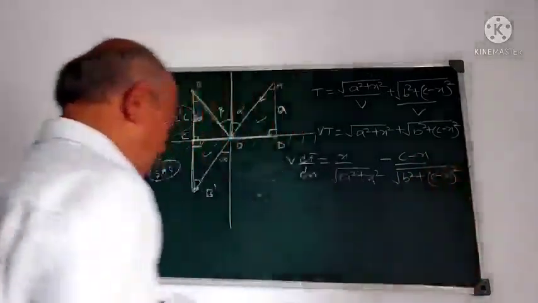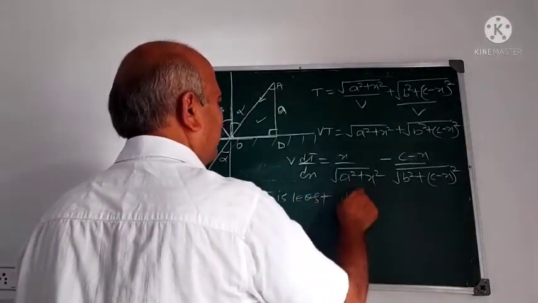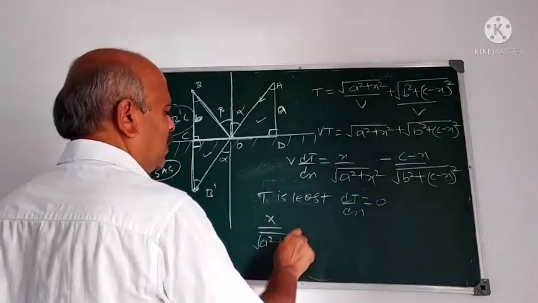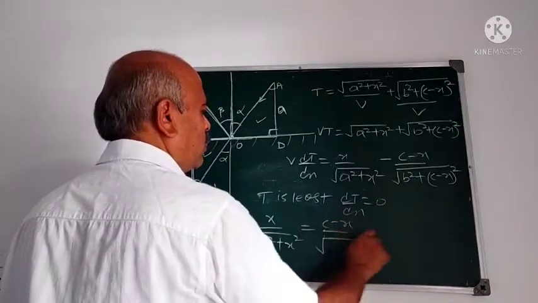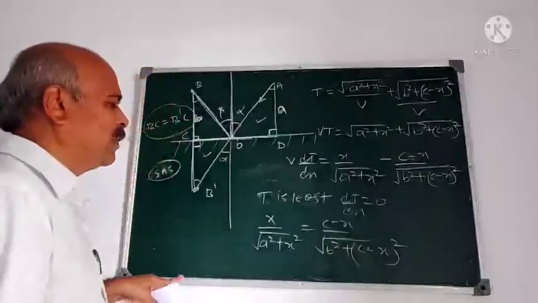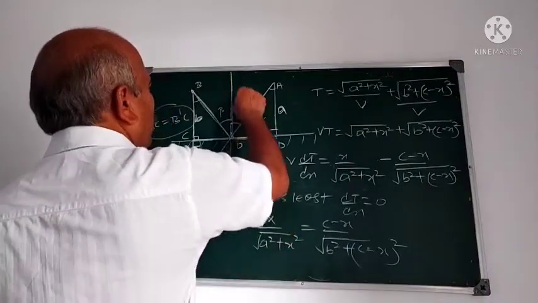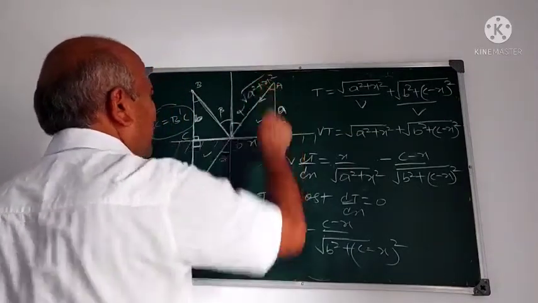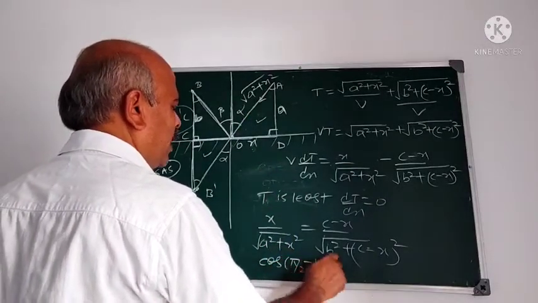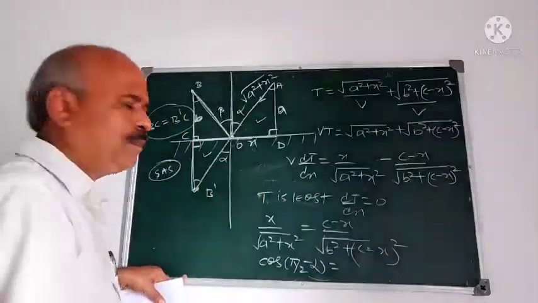Correct? Now t is least when dt by dx is 0. Therefore, x by root of a square plus x square is equal to c minus x by root of b square plus c minus x whole square. But what is x by root of a square plus x square? This is x. x by root of a square plus x square is, it is cos of pi by 2 minus alpha again. Cos pi by 2 minus alpha.